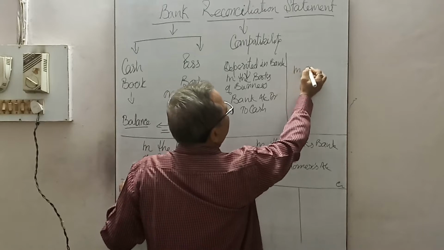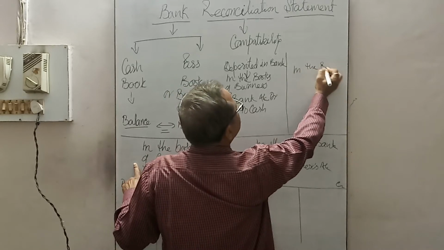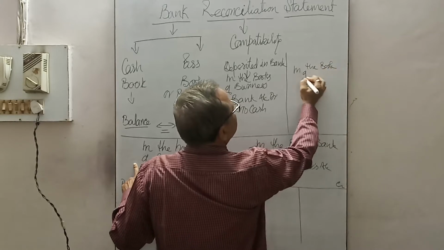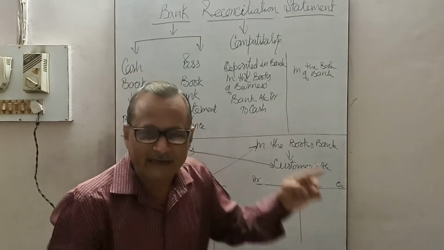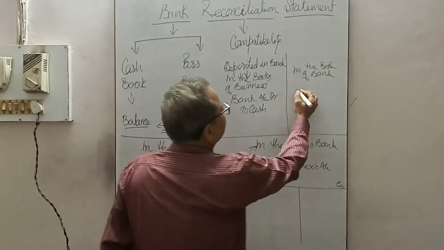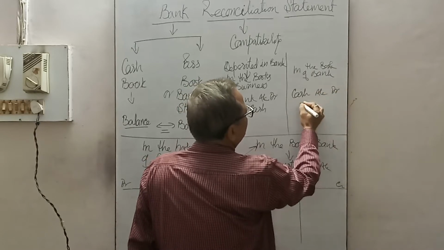And in the books of bank, for the same transaction, the banker will pass cash account debit to customer account.